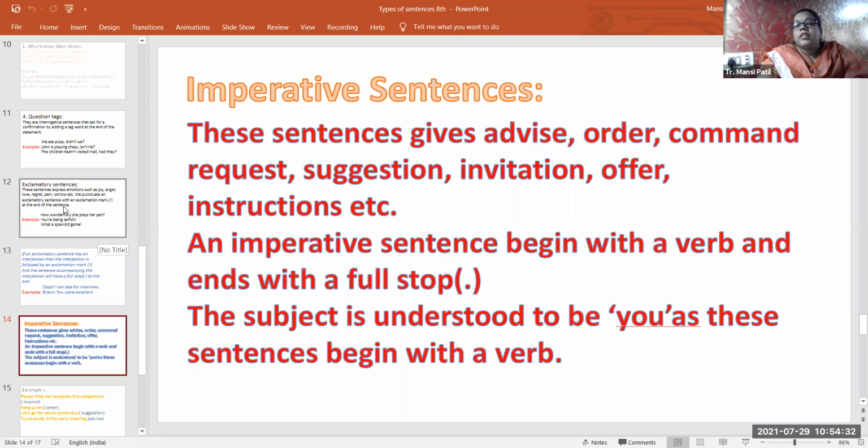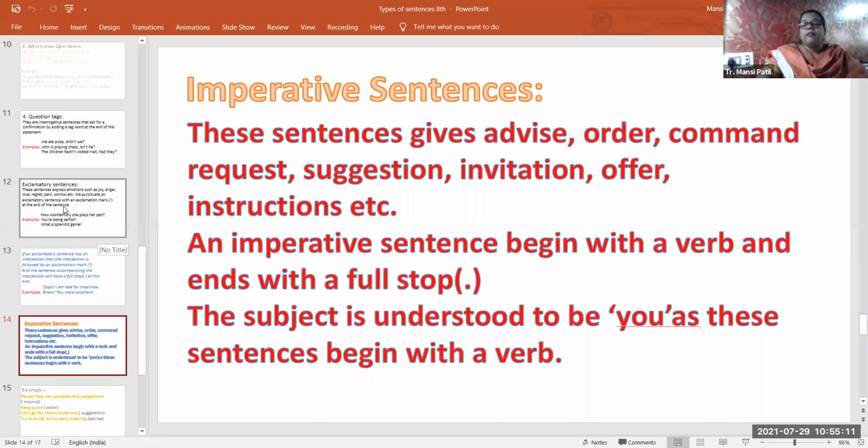But how are we going to identify them? See, imperative sentences always begin with a verb. Don't forget this, pay attention. We are going to assume that there is "you" before that. But always the imperative sentences begin with a verb.